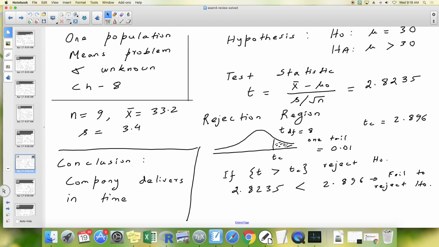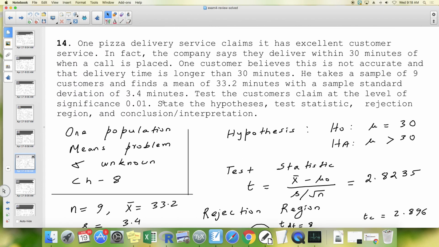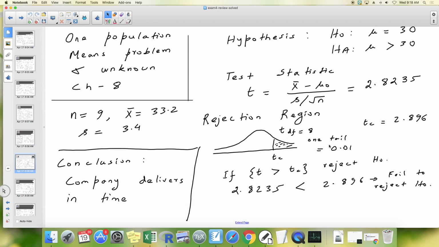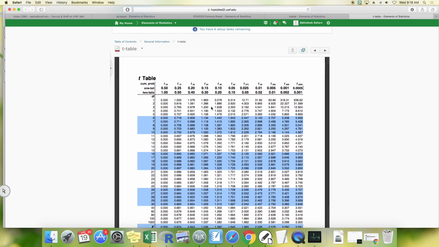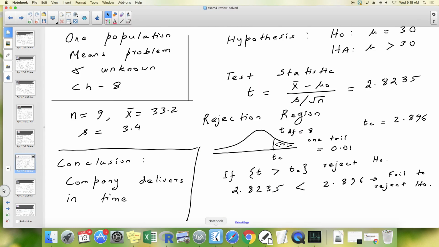And how fat should this tail be? It should be 0.01 fat. One tail 0.01 and degrees of freedom 8, which if you look it up, one tail is 0.01, that's here, and degrees of freedom is 8, so that's 2.896. So TC is 2.896.